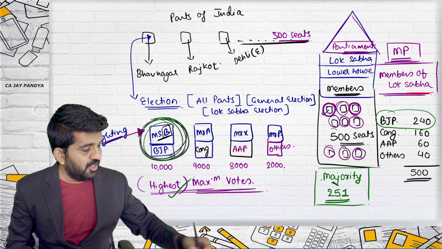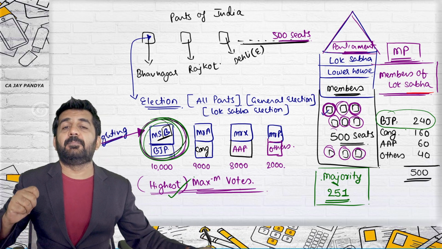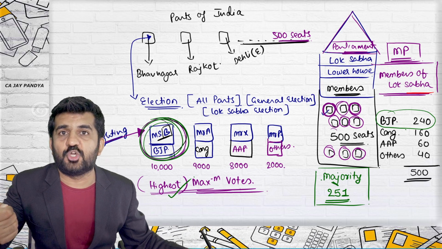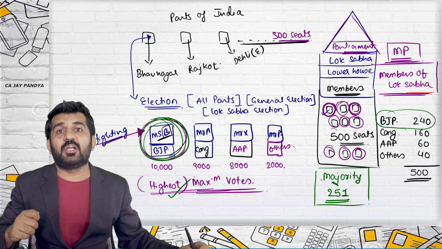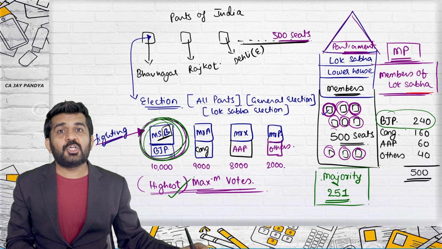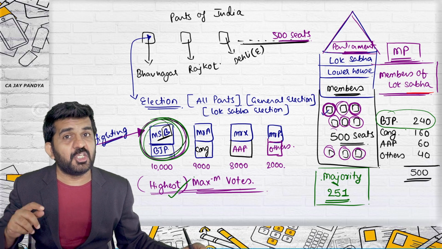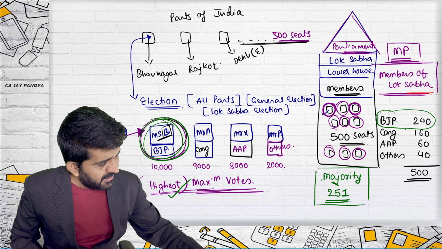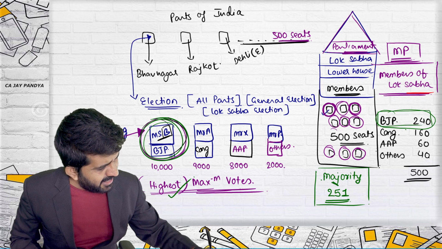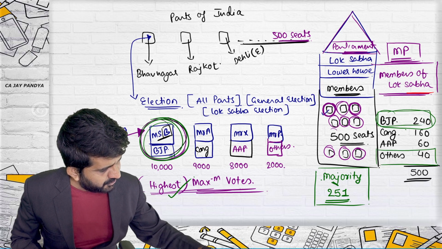And in our classroom result, BJP is not having majority. BJP is having only 250 seats. They are not having majority. Sir, so who will form the government? It is possible BJP may form. How, I will tell you. Is it correct? BJP may ask other persons to join them.